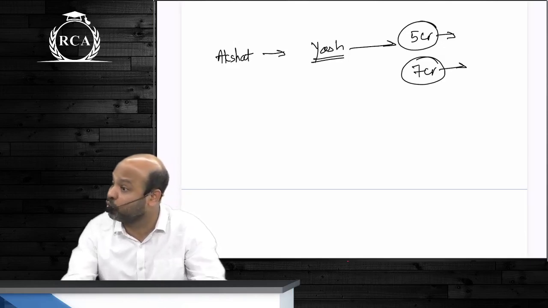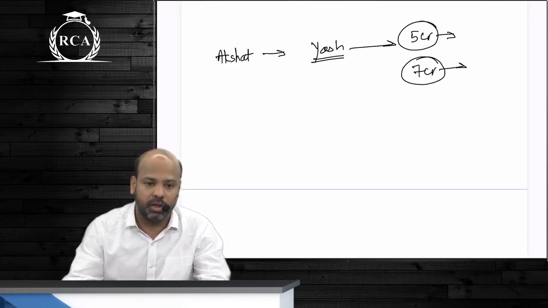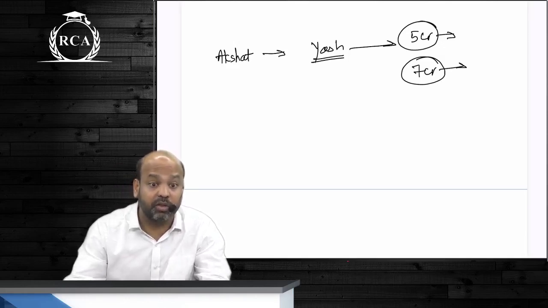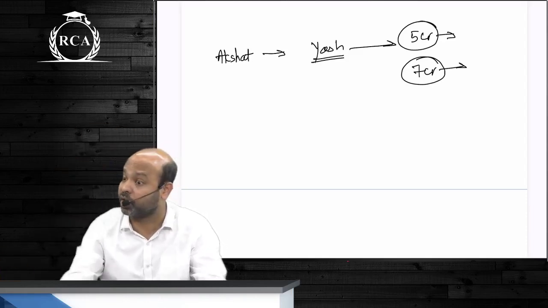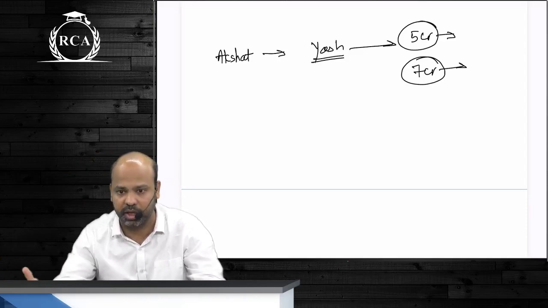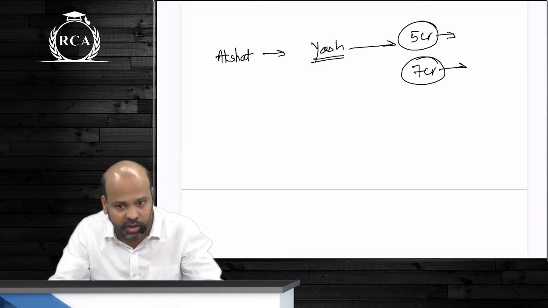He's already entered into a contract, beta, with another party to provide this contract at a price of how much? Make a provision for this immediately because there is an obligation that is already created. Irrespective of whether you've started working on this contract or not, doesn't matter. Did you sign the contract? Yes. Make a provision immediately for future expected losses. So on mein aa raha hai, nahi aa raha hai.